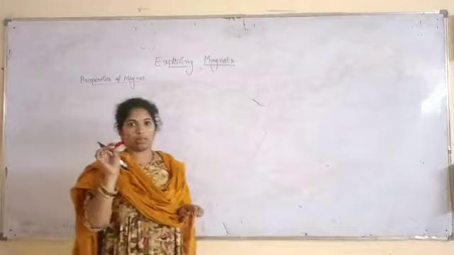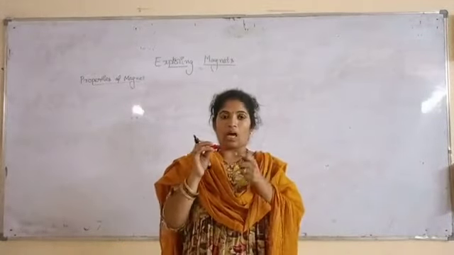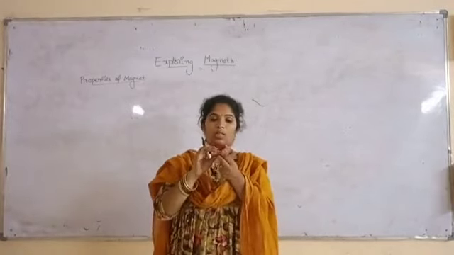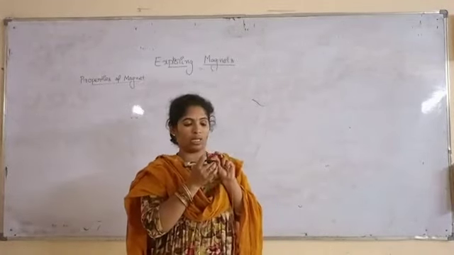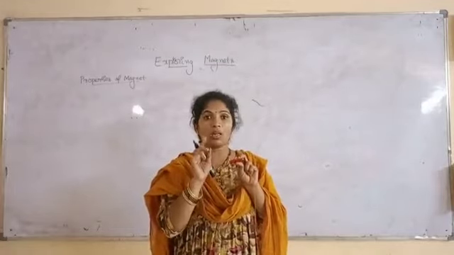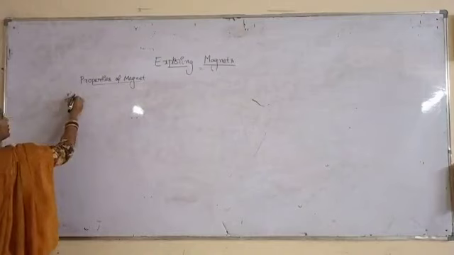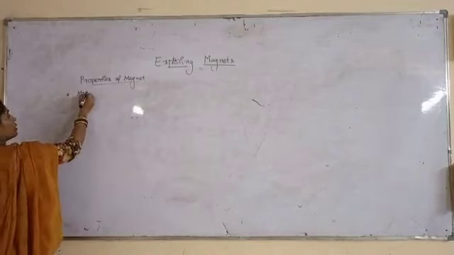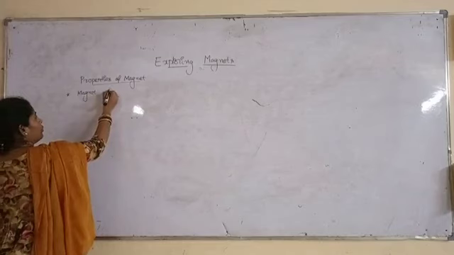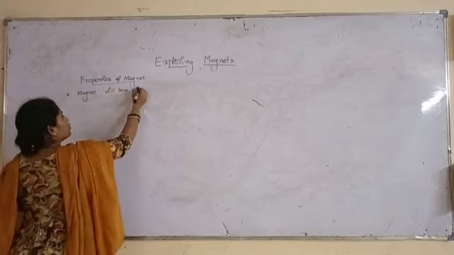This is a magnet. We call it a bar magnet. In this, can you see this dot? It represents the north pole, and this is the south pole. So a magnet will have two poles.